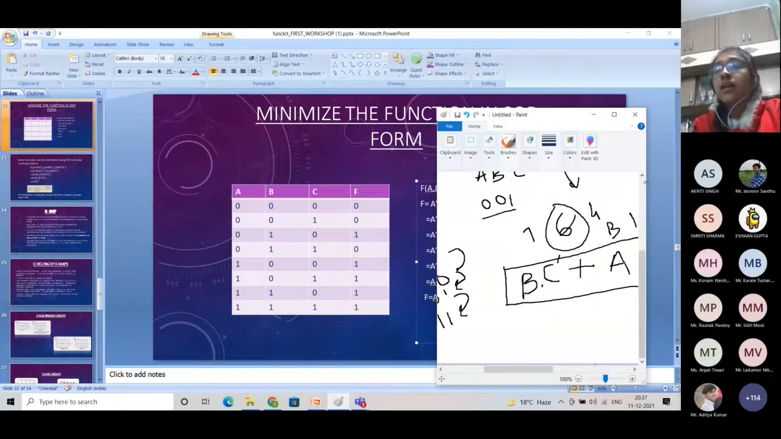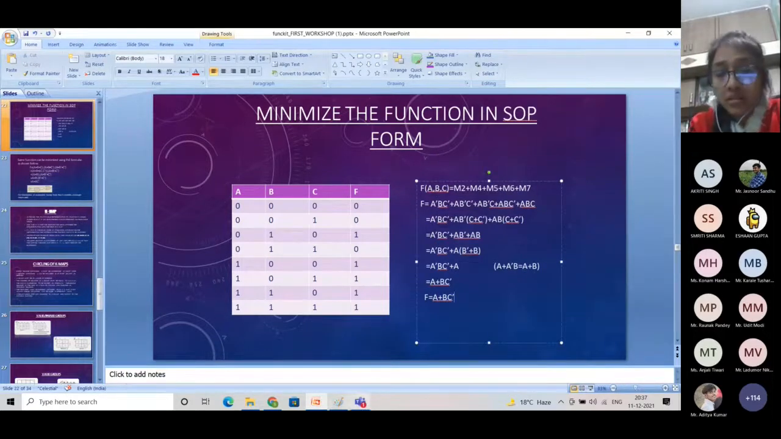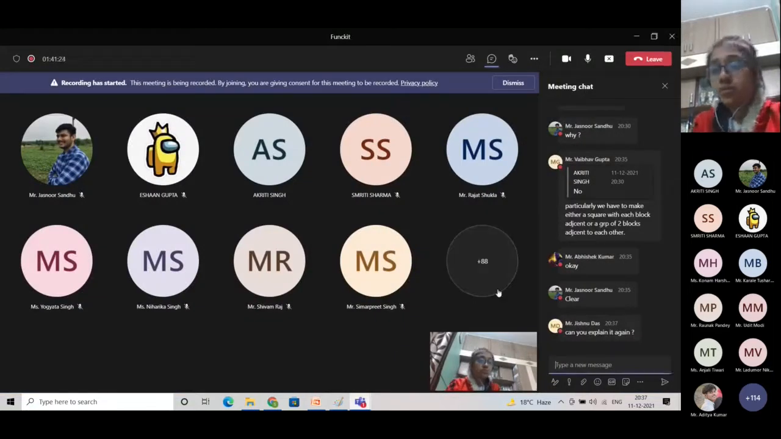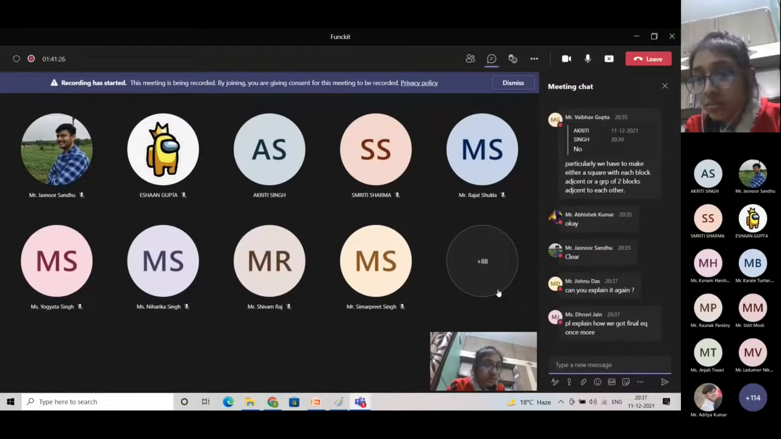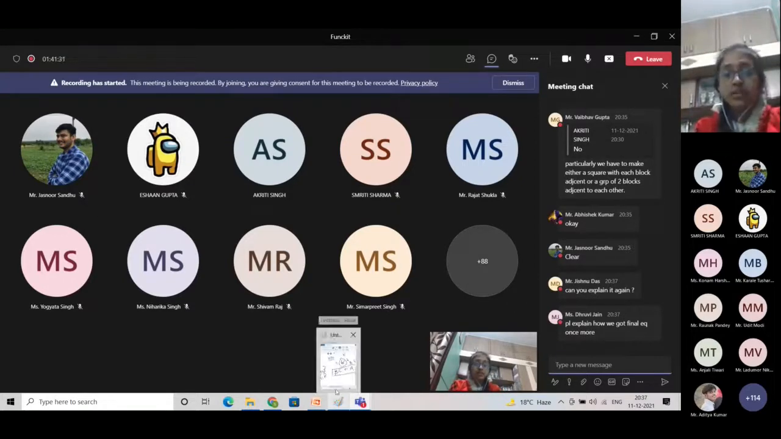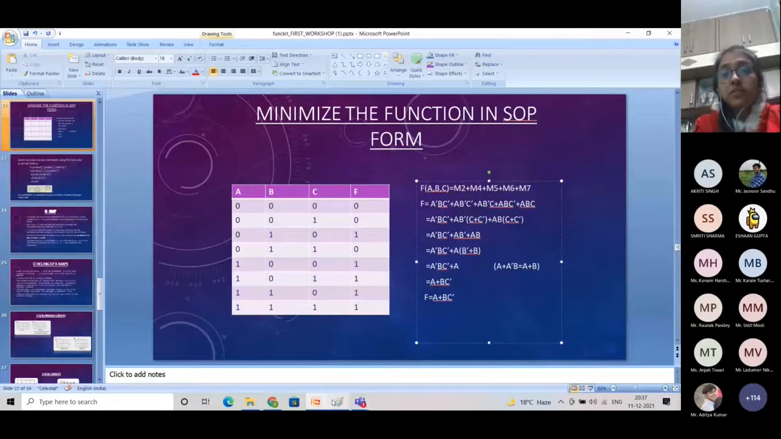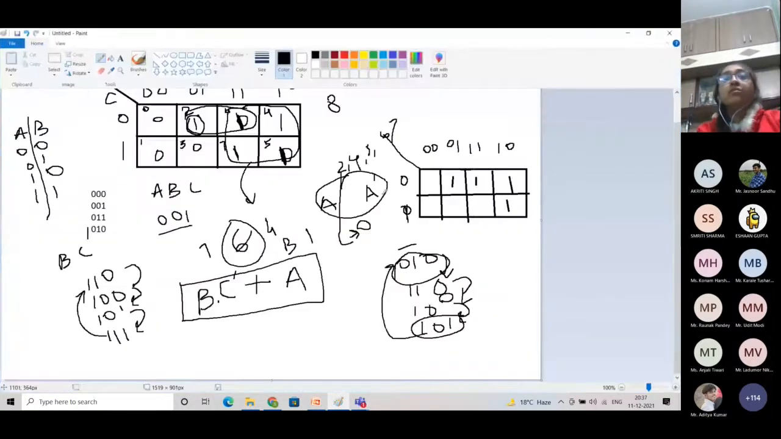Okay. Any doubts? Ask me now. K-map is a very important topic, so please don't keep your doubt. Okay, how we got final equation? Fine, I'll show you how we got final equation. Fine.